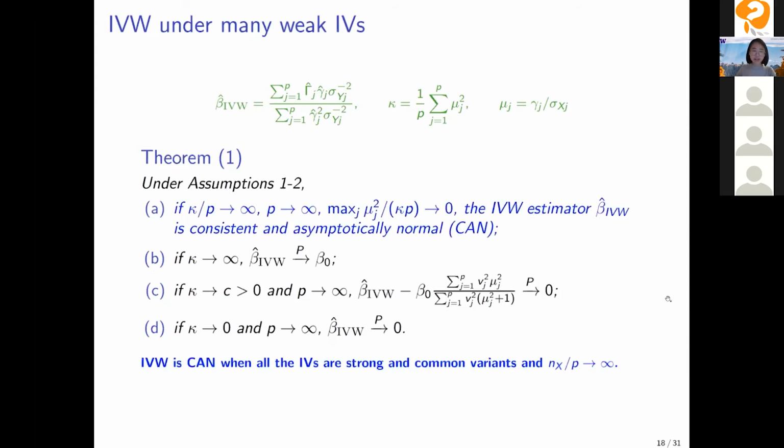In summary, the IVW estimator is consistent and asymptotically normal only when all the IVs are strong in common variants and we have the sample size large compared to the number of IVs.